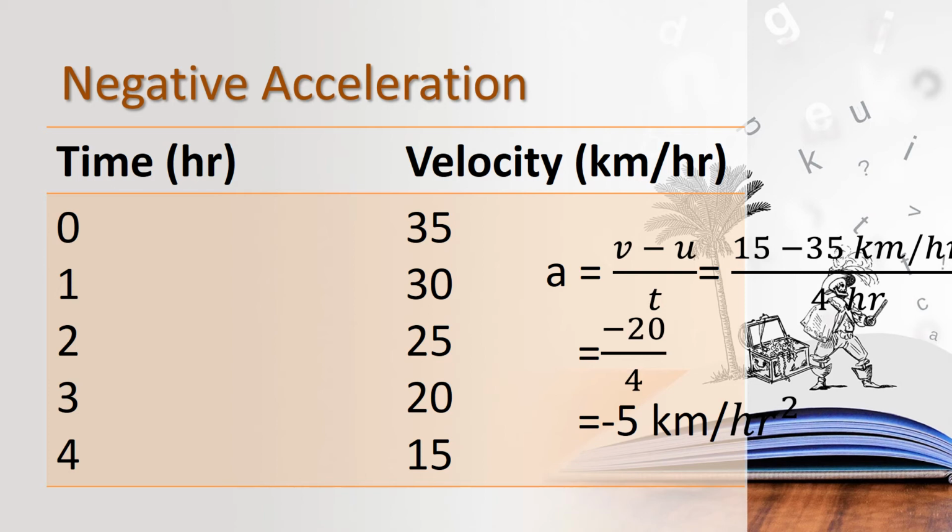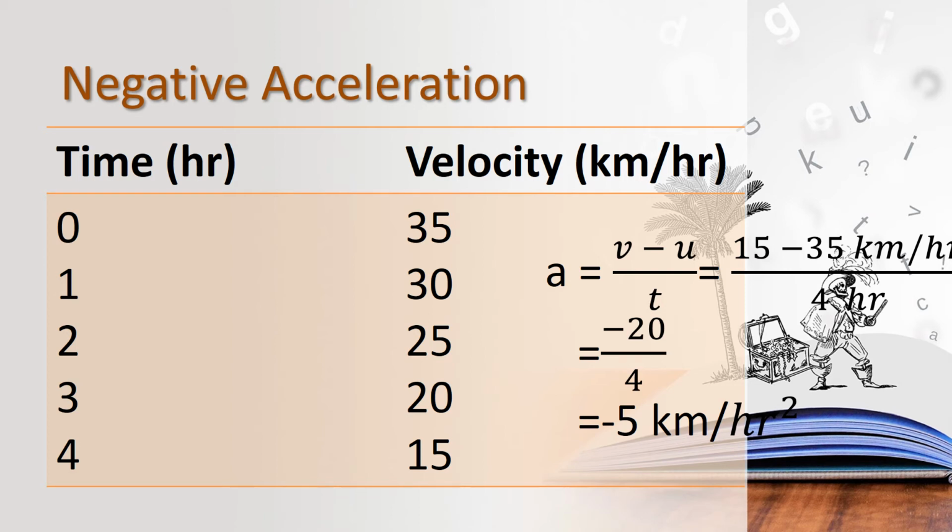Okay, children, can you all understand? When the velocity of a body decreases, it has a negative acceleration. We can call it retardation or deceleration. Here the velocity of the body decreases, children: 35, 30, 25, 20 and 15. So it is decreased, so it is a negative acceleration, or retardation, or deceleration. Can you all understand?